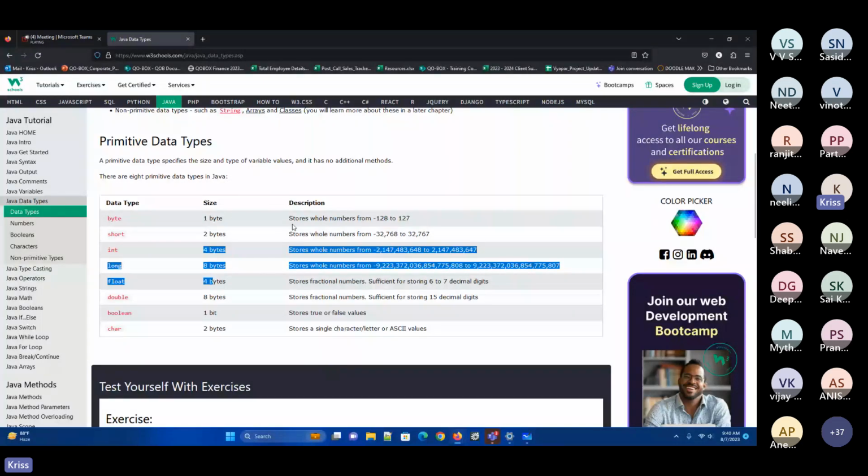So we use 1 byte, which stores minus 128 to 127, and then short. Short occupies 2 bytes, and the range is minus 32,000 to plus 32,000 change. You can skip remembering 768, it is not really required.